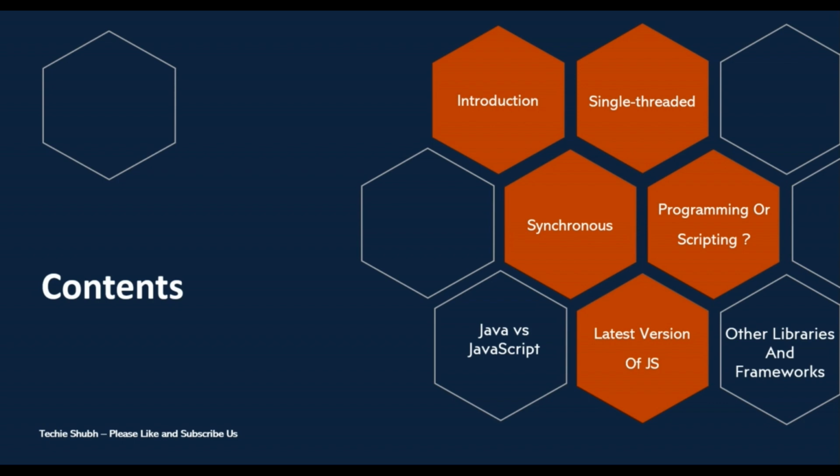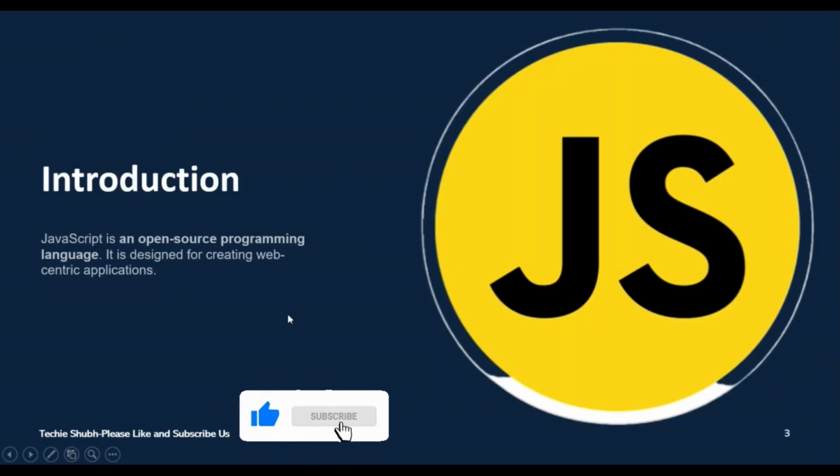Then we will cover other libraries and frameworks, and then move on to the important question that an interviewer sometimes asks in interviews about the latest version of JavaScript that we are currently using. So we will cover all of that.